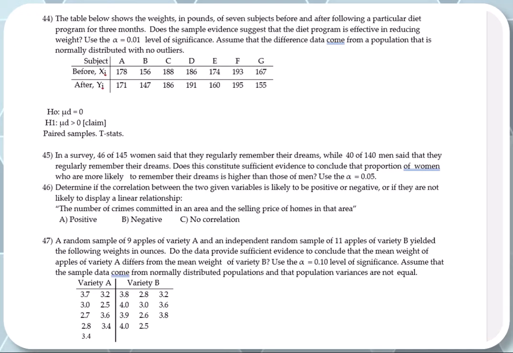Okay? Next question. The table below shows the weights in pounds of 7 subjects before and after following a particular diet program for 3 months. Does the sample evidence suggest that the diet program is effective in reducing the weight? Use alpha equal 1% level of significance. Assume that the difference data come from a population that is normally distributed with no outlier.